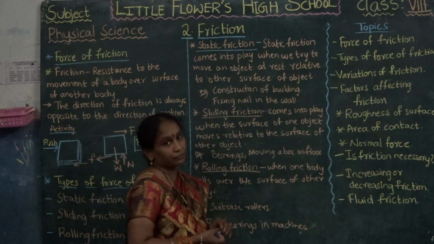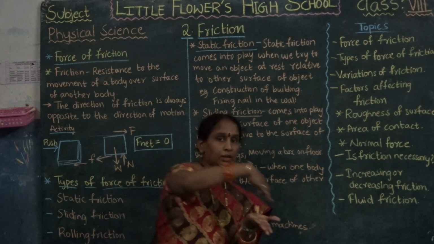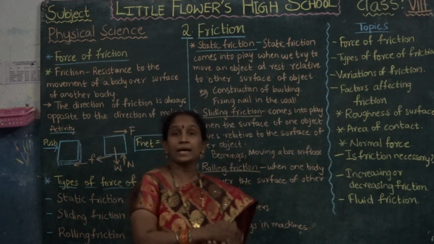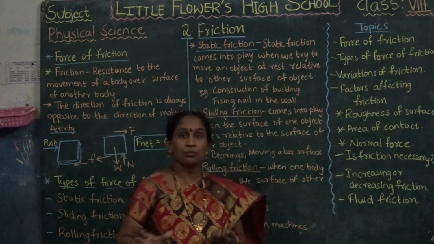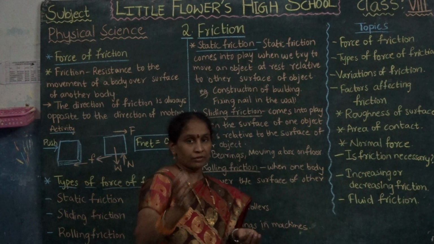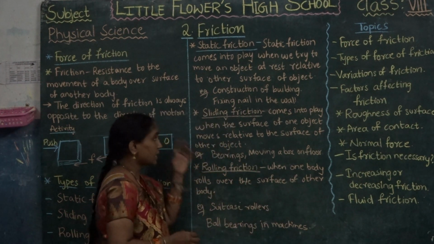Next one, sliding friction. One body slides over another body. For example, an inclined plane. On the inclined plane, we can slide the object from downward to upward or upward to downward. That is sliding friction.